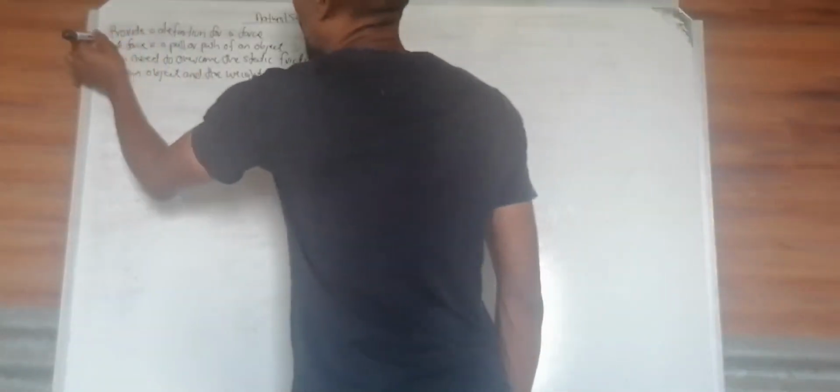And then you have applied for us the definition. A force is a pull or a push of an object. We will extend it so that you understand thoroughly, because there are conservative and non-conservative forces, and how those forces are applied on an object.